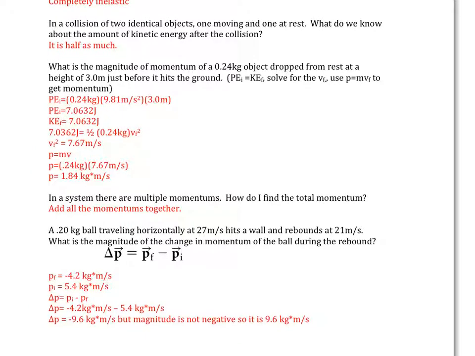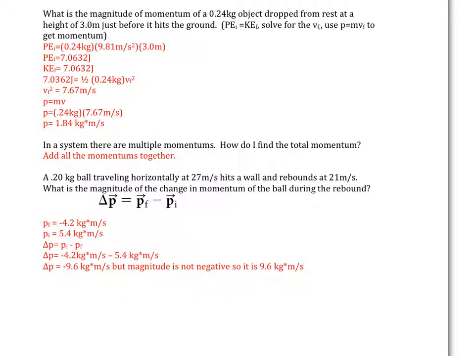All right, in a collision of two identical objects, one moving and one at rest, what do we know about the amount of kinetic energy after the collision? The amount of energy is going to be half as much. The amount of kinetic energy is half as much because you have twice the mass afterwards, so you're going to have half the kinetic energy.